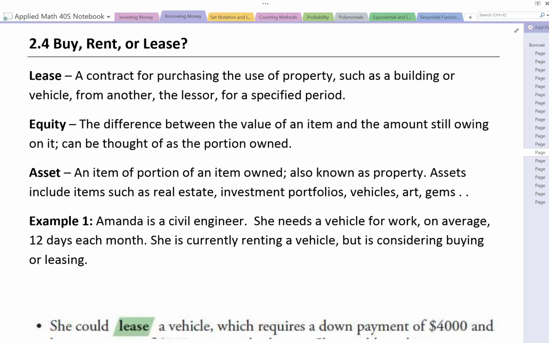In this lesson, we're going to look at buying, renting, or leasing. Now, this is a big decision for a lot of people, whether it's a vehicle or property, and how do we make that decision? So we'll take a look at that in this lesson.